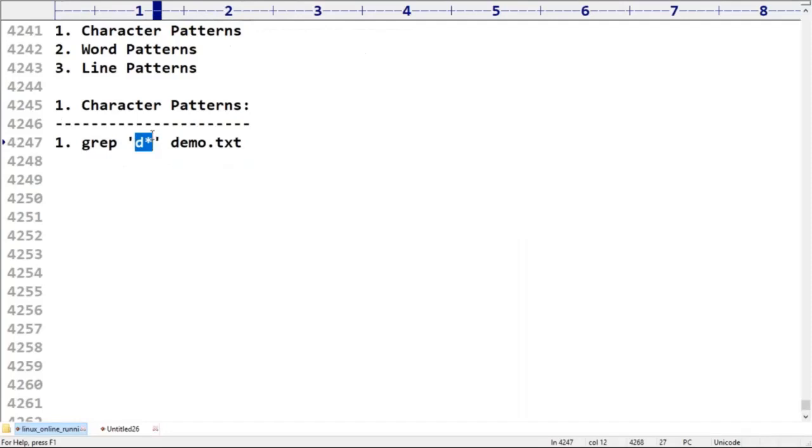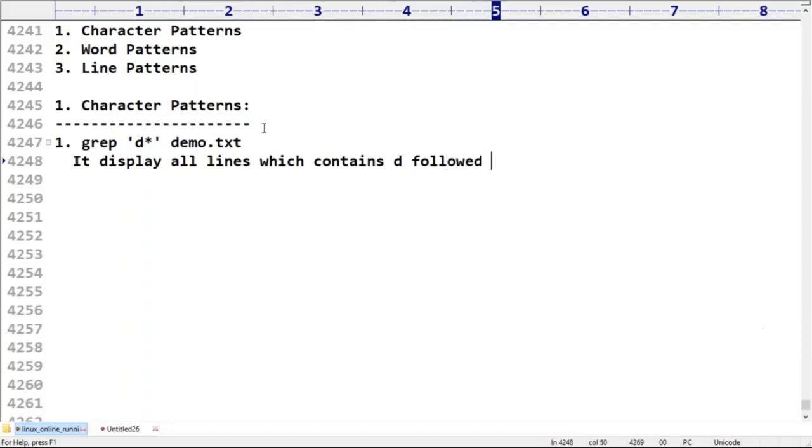Observe that it displays all lines in demo.txt which contain d followed by any number of characters.